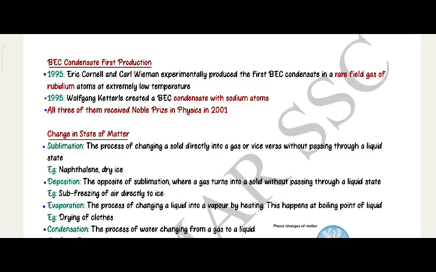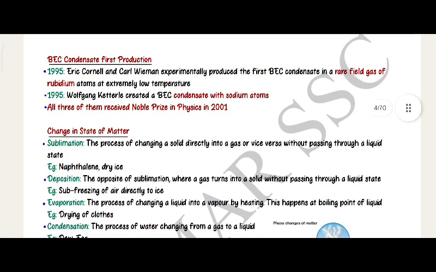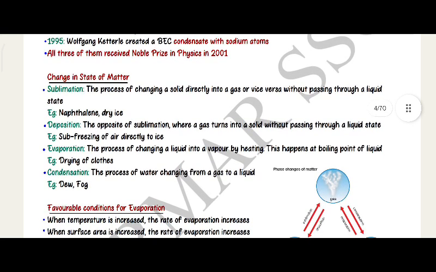1995, Eric Cornell and Carl Wieman experimentally produced the first BEC condensate in a rarefied gas of rubidium atoms at extremely low temperature. 1995, Wolfgang Ketterle created a BEC condensate with sodium atoms. All three of them received the Nobel Prize in Physics in 2001.